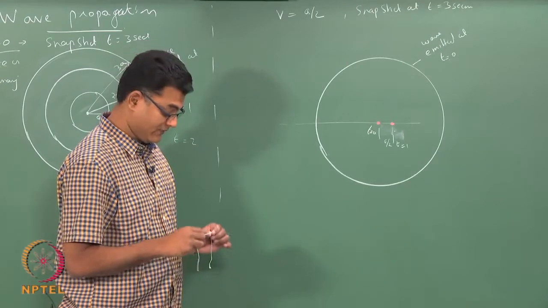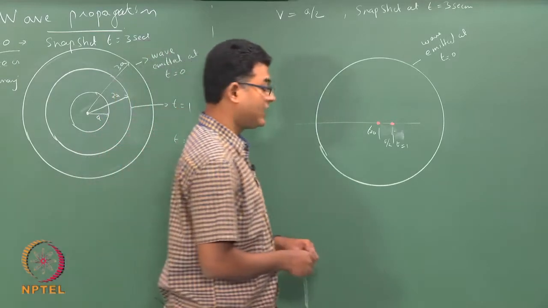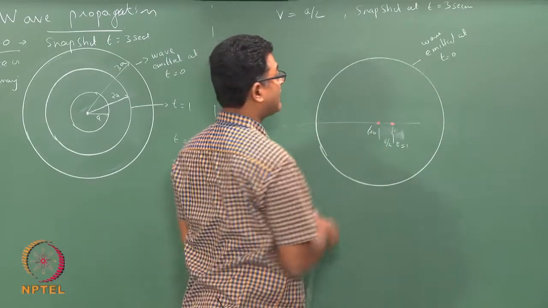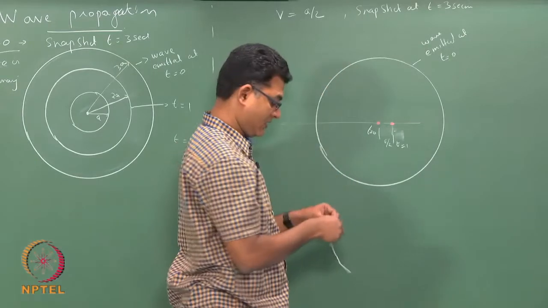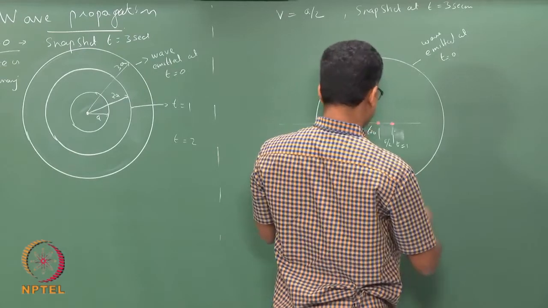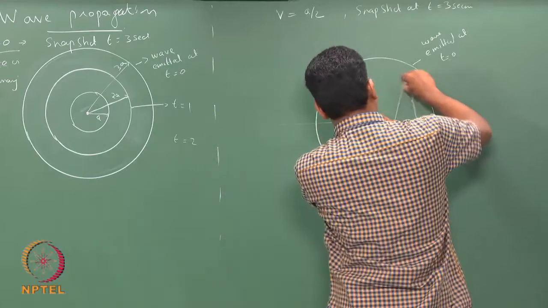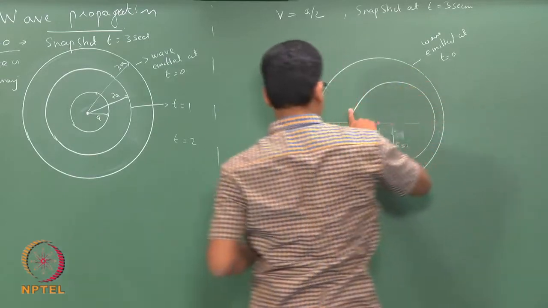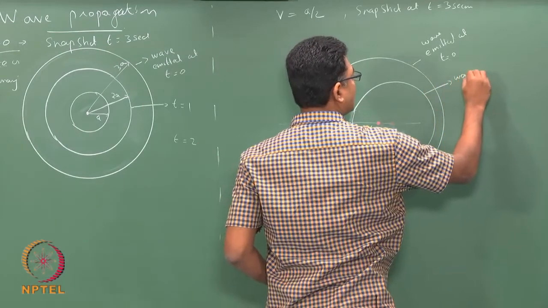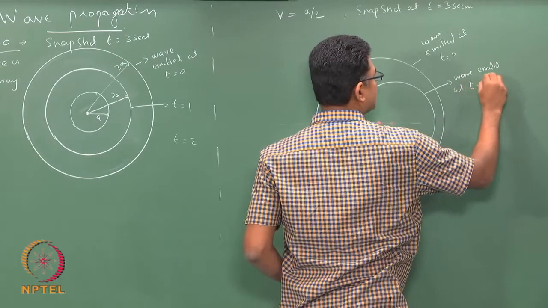Now, the wave emitted at t equals 1 would have travelled 2a distance if you are taking the snapshot at 3 seconds. So, I take 2a and I draw a circle. This is the wave emitted at t equals 1.